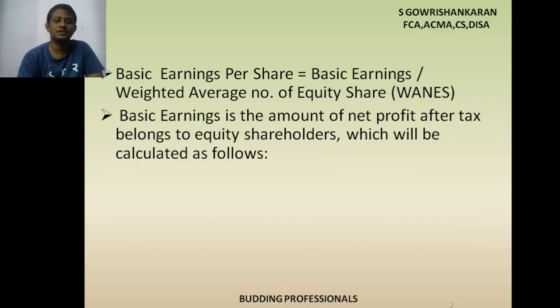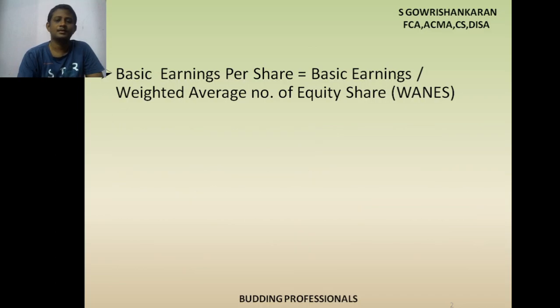What is the formula for identifying basic earnings per share? Basic earnings, which we understood just now, divided by the weighted average number of equity shares will give you basic earnings per share. So we understood what basic earnings is. Now we are going to focus on the weighted average number of equity shares.